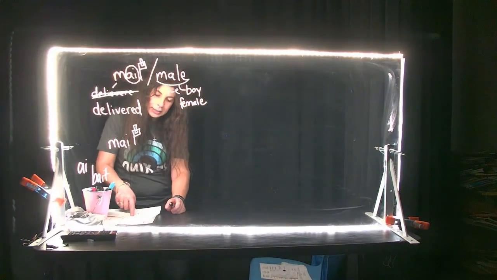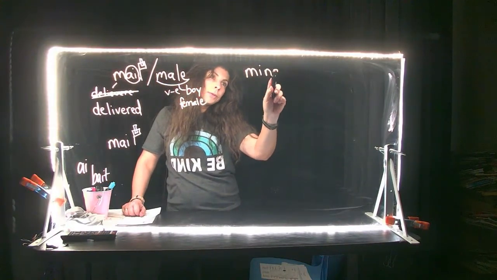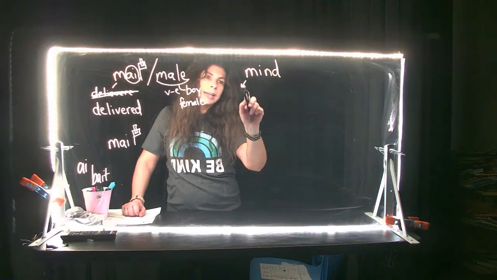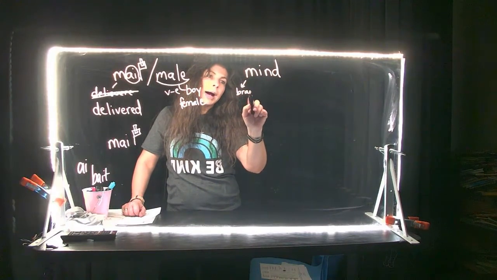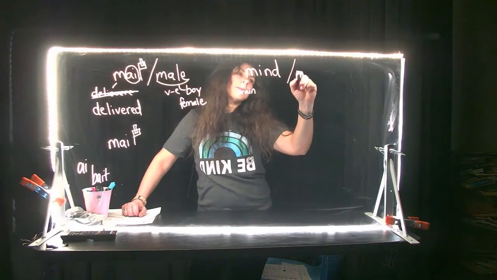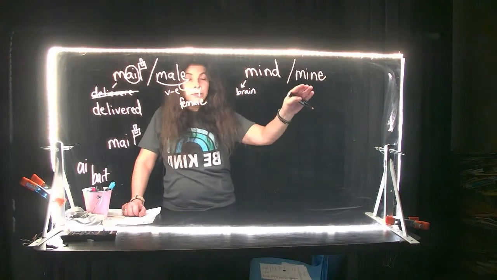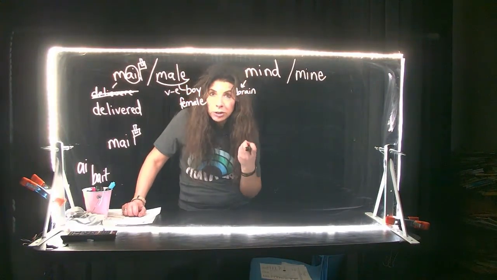The second set is mind and mind. So this first mind is like your brain, or you don't mind doing something. The other mind is like you mine for gold or you mine for coal. Now this follows the rule that we just talked about.